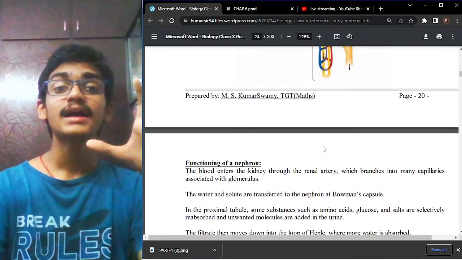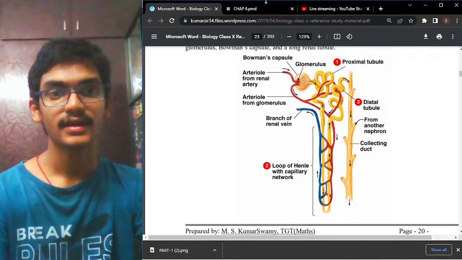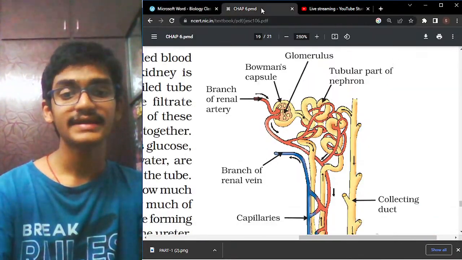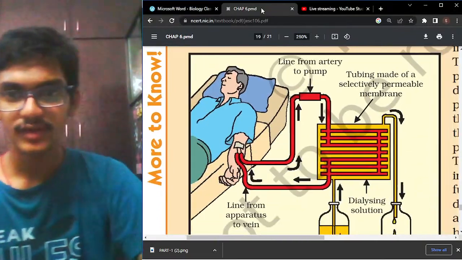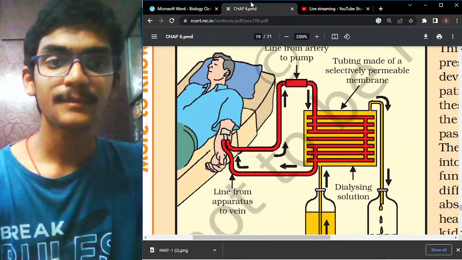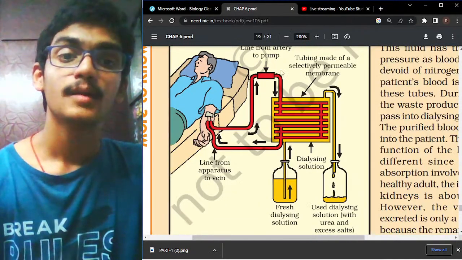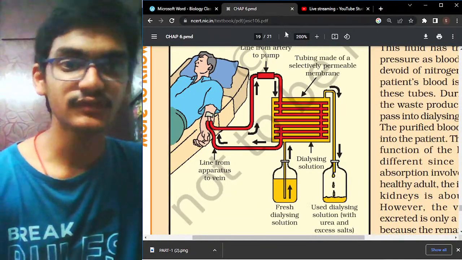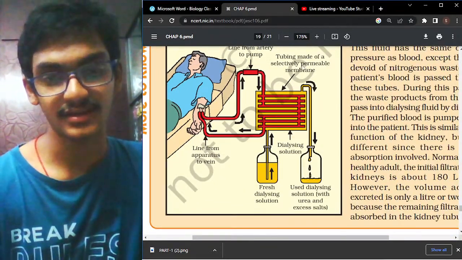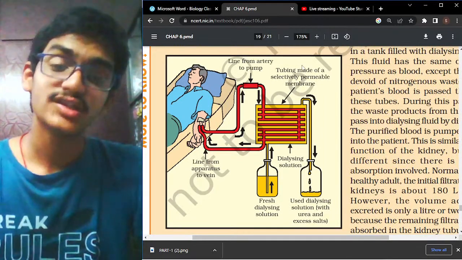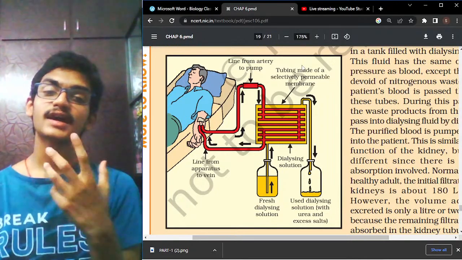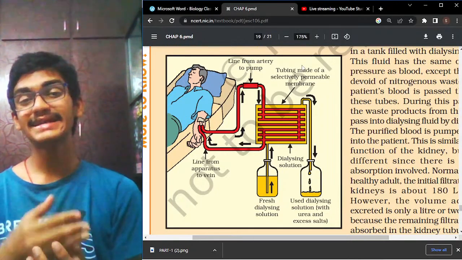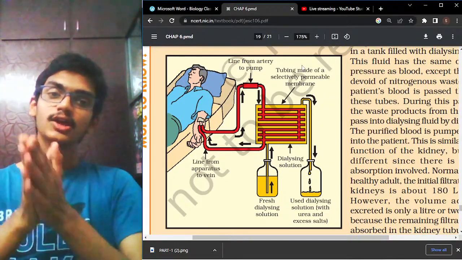Hemodialysis is nothing but the artificial purification of the blood. So the artificial purification of the blood is considered to be hemodialysis. If you see here, this is a process of hemodialysis wherein the person's blood is being purified by artificial methods. Then it is called hemodialysis. The machine which is used is called a dialyzer, a hemodialyzer. The process of purifying the blood by artificial means is considered to be hemodialysis.